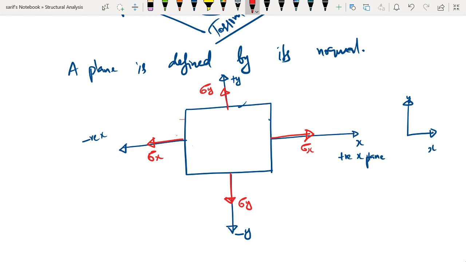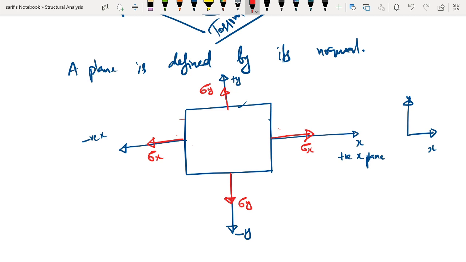Next is, we need to learn about the sign convention for the shear stresses. So for the shear stresses, the sign convention is, a shear stress is defined by two letters.